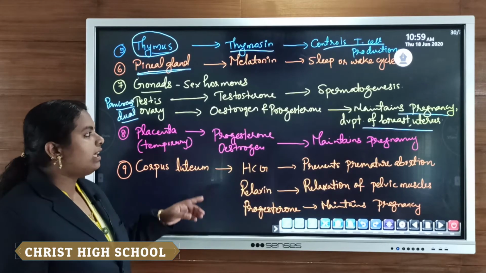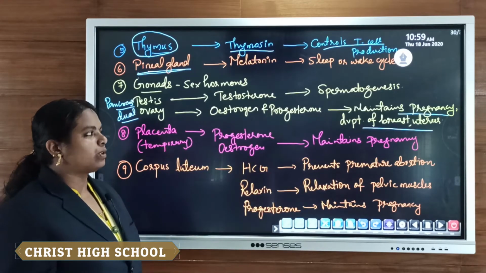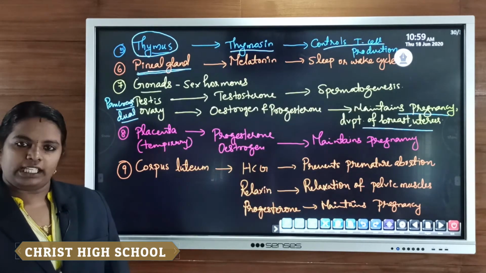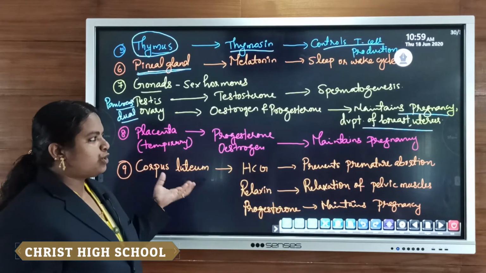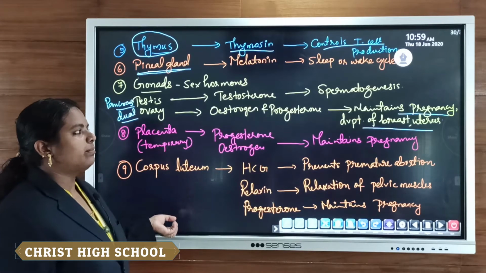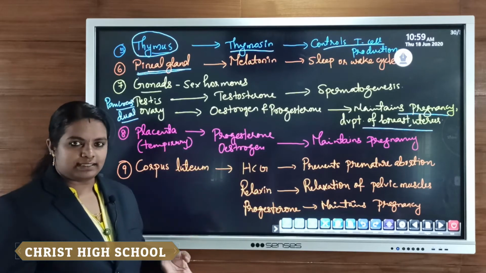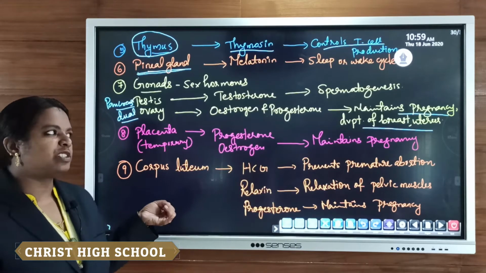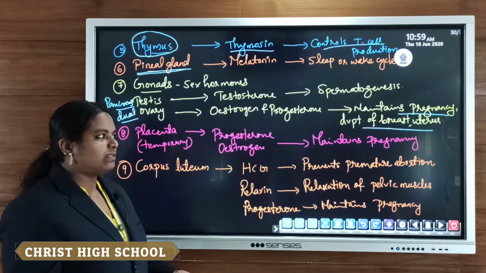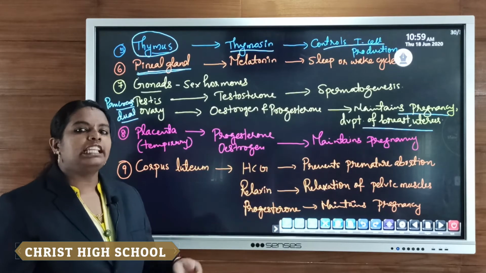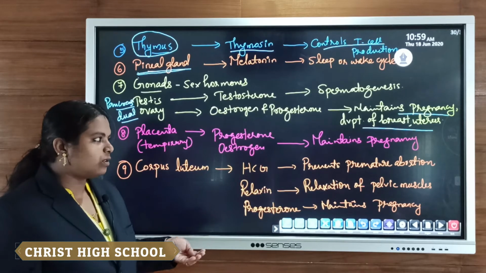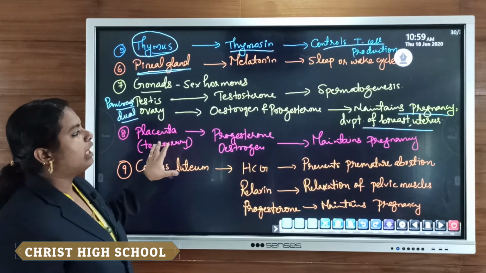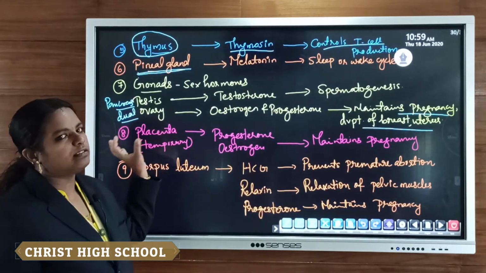Not only that, like testosterone, estrogen as well as progesterone also help in the development of secondary sexual characters in females, like menstruation. They control the menstrual cycle, then the process of oogenesis as well as the release of ovum, known as ovulation. So it controls the menstrual cycle, controls the ovulation process, maintains pregnancy, and helps in the development of mammary glands or breast as well as the uterus. Clear? So all these are the functions of the gonads, the testes as well as the ovary.